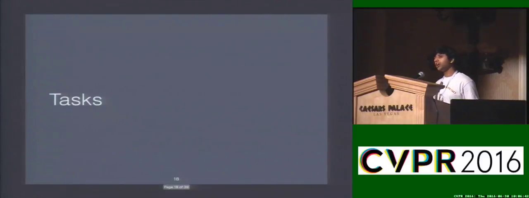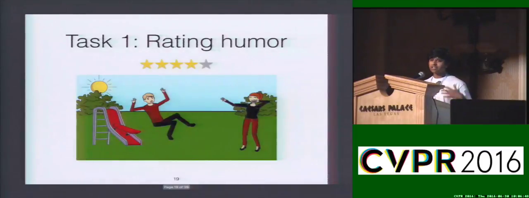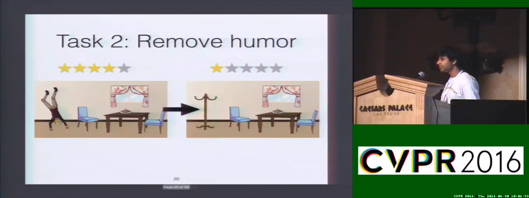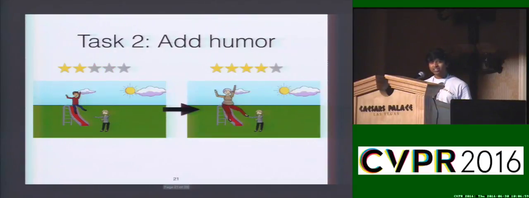We propose two tasks that we believe will help demonstrate an understanding of some aspects of visual humor. The first task is, given a scene, predict how funny the scene is. And the second task is, given a funny scene, remove humor from the scene or reduce its funniness. Or, given a boring scene, make the scene more funny. That is, overall it's just altering the funniness of a scene.